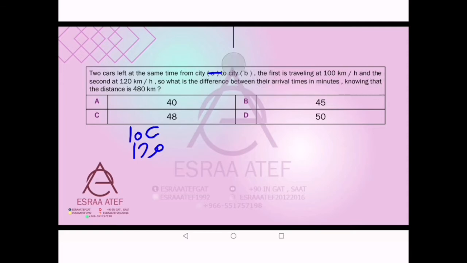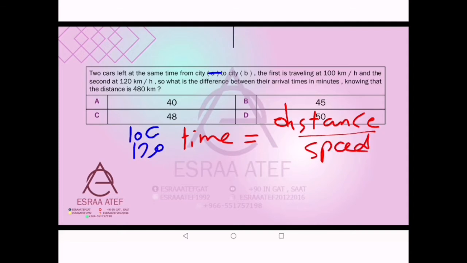First, we have the rule: time equals distance over speed. We know it from the triangle, where here we have distance, down we have time, and we have the speed.